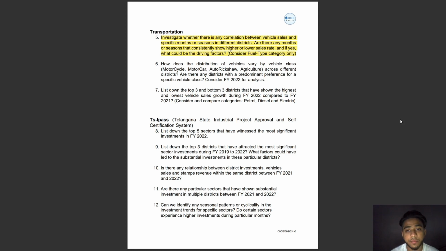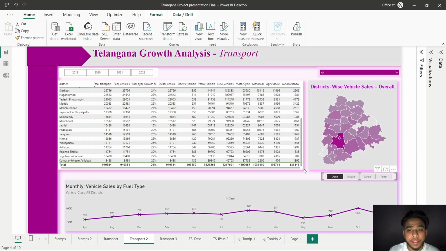Investigate whether there is any correlation between vehicle sales and specific months or a season in different districts. Are there any months or seasons that consistently show higher or lower sales? And if yes, what would be the driving factors? We aim to explore whether there's a correlation between vehicle sales and specific months, focusing on fuel type category only.